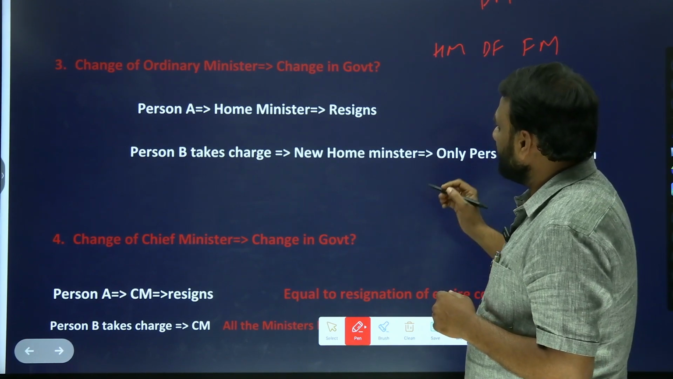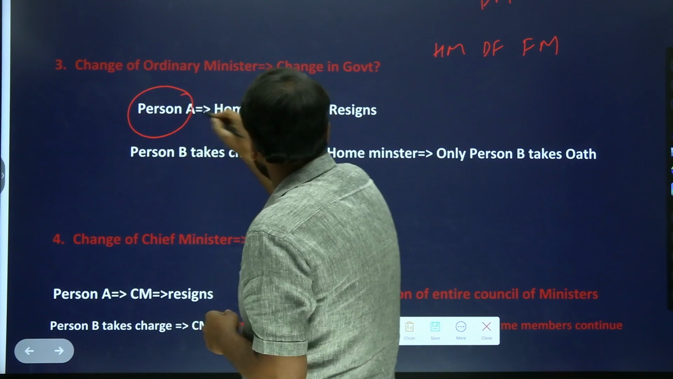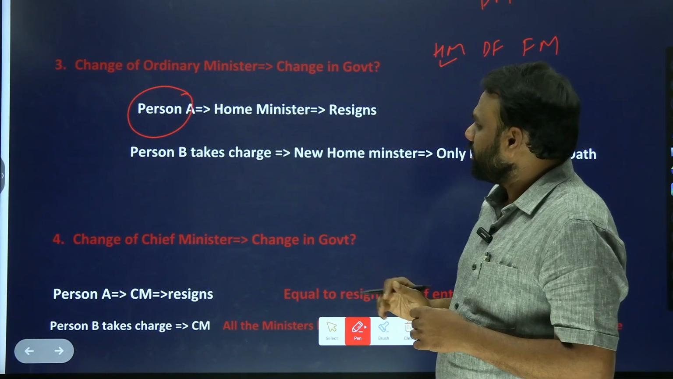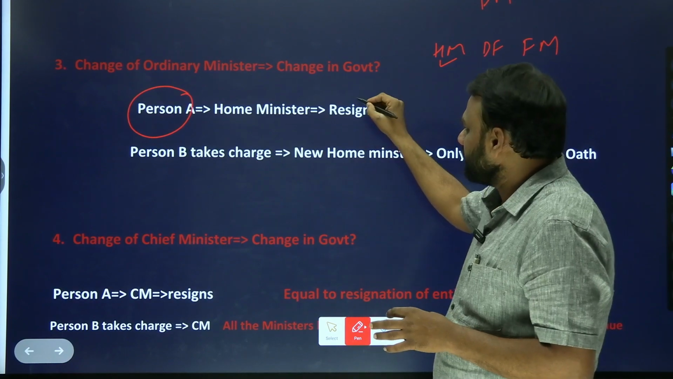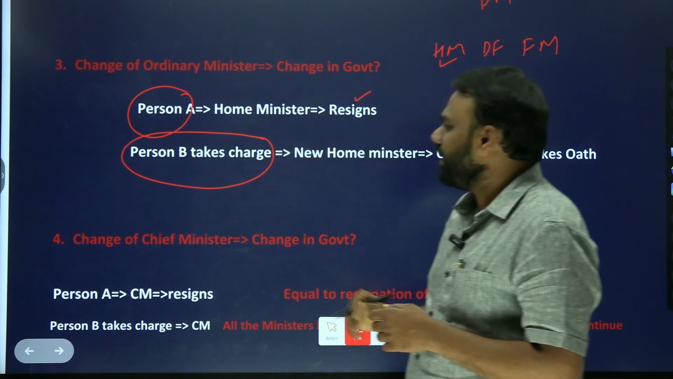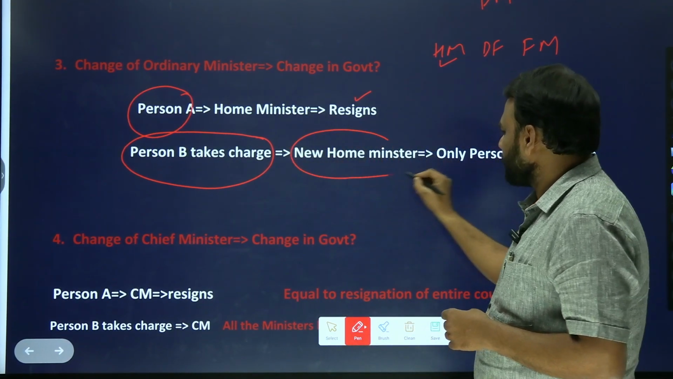Now let us assume person A, presently he is Home Minister. Person A. So this person, he resigns. Okay, he resigns. So person B takes charge. So now we'll get a new Home Minister.